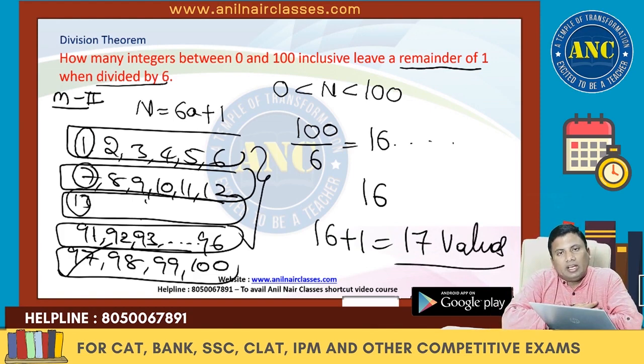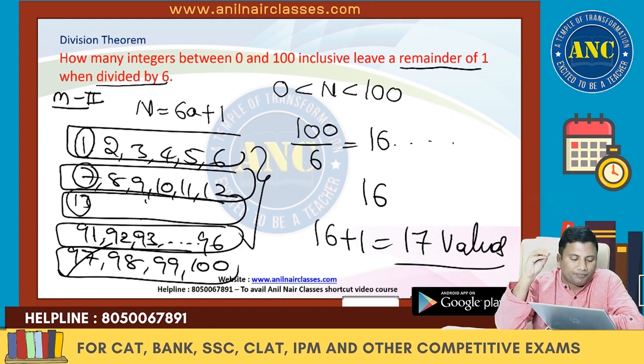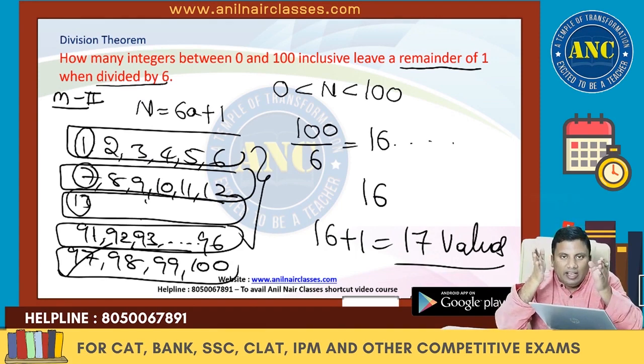How many integers between 0 and 100 leave a remainder of 1 when divided by 6? N is 6a plus 1. 1, 2, 3, 4, 5, 6. Right? 7, 8, 9, 10, 12. In a set of every 6 consecutive numbers, there is 1 value.